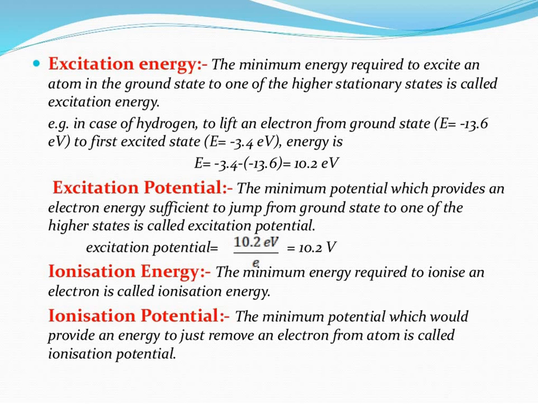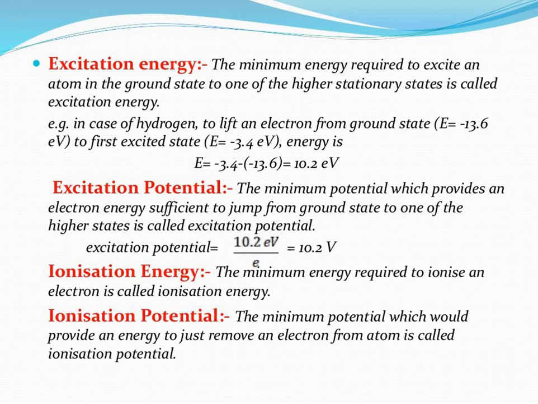Coming to the first one, excitation energy. The excitation energy of an atom is defined as the energy required by its electron to jump from the ground state to any of the excited states. Suppose I consider the second level; we have already calculated the energy levels.